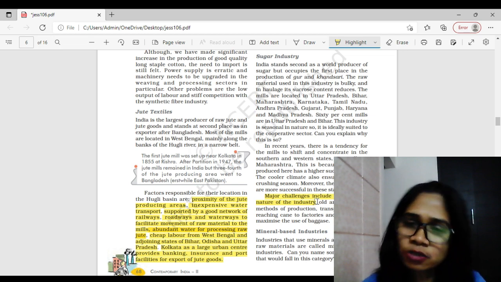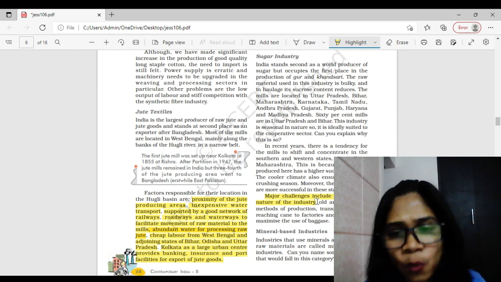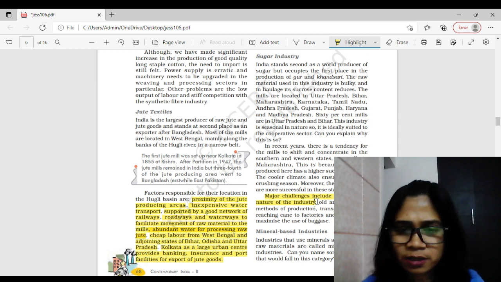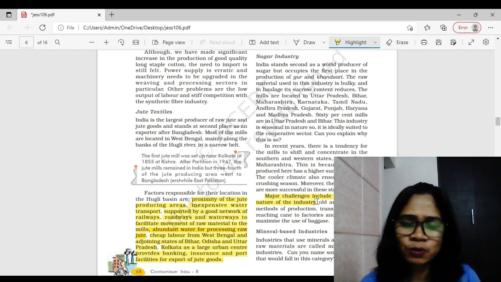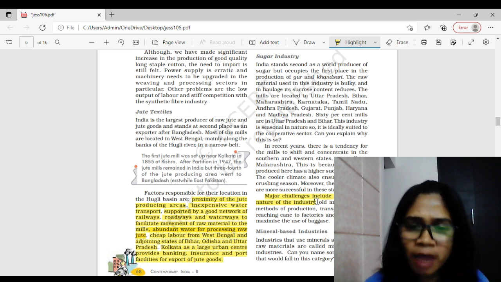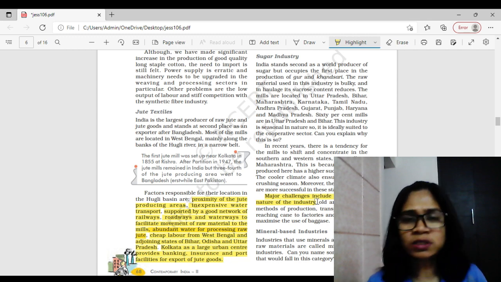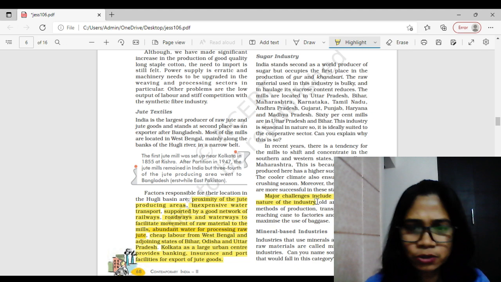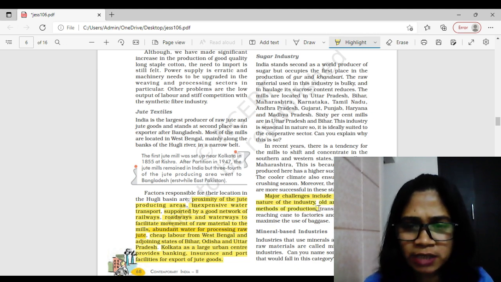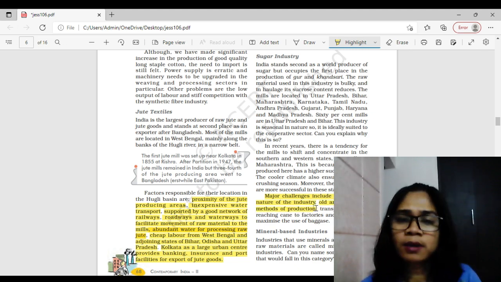On average, the majority of machines are old and inefficient. Obviously, with new techniques and new machines efficiency increases, and with old ones it reduces, and so does production. So the second challenge we face is that our machines are old.